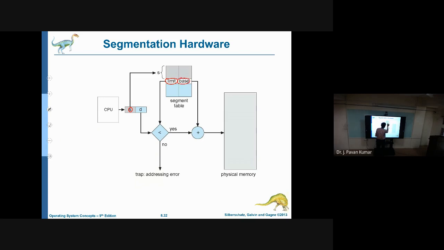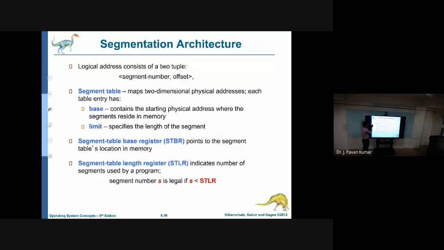If it is within the limit, then this base address B and the offset D will be added. B plus D is performed, then we get the absolute or physical address, and then we can access the corresponding word. This is the concept we have in segmentation.